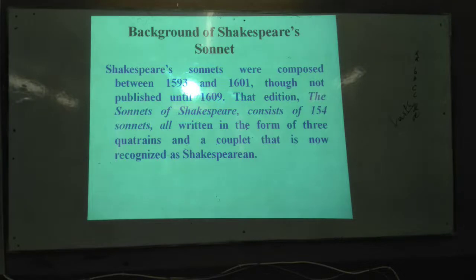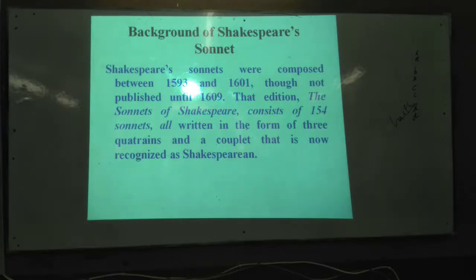If you follow the same way, if you go to Michael Madhusudan's sonnets, you will see that he mostly used the Petrarchan sonnet, an octave and a sestet. But if you follow this, your sonnet will also be called a Shakespearean sonnet. So who writes it doesn't matter. What features you have applied is what is important to recognize what type of sonnet it is.